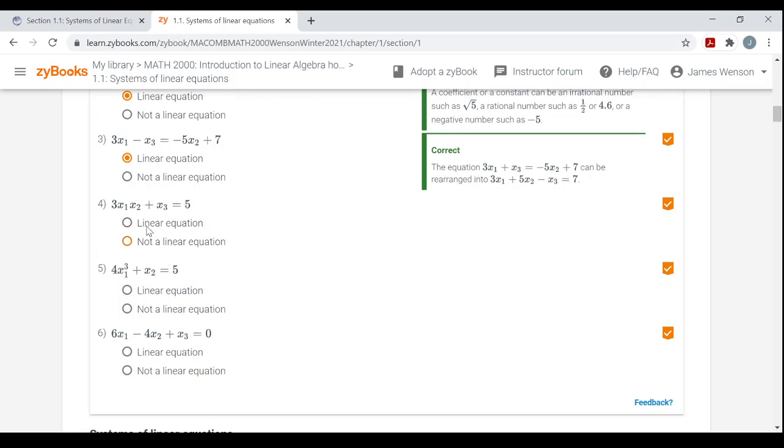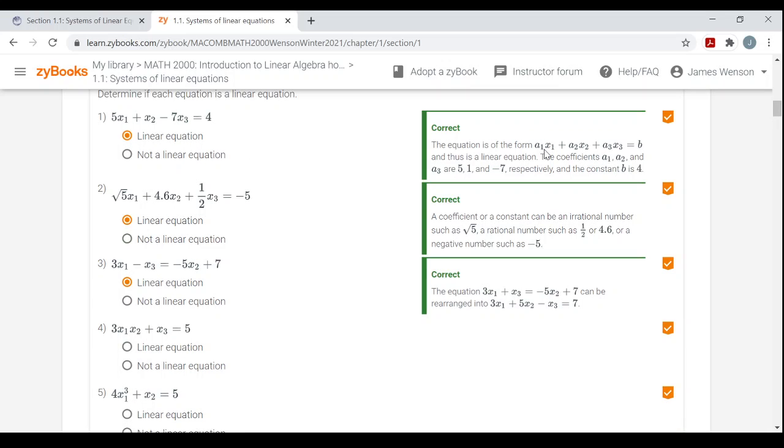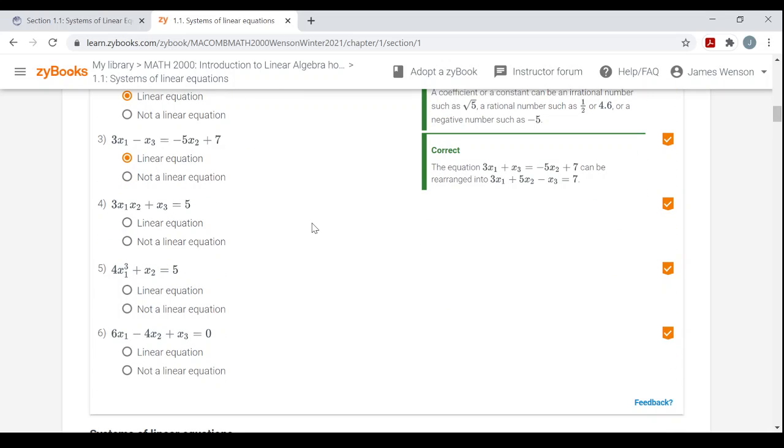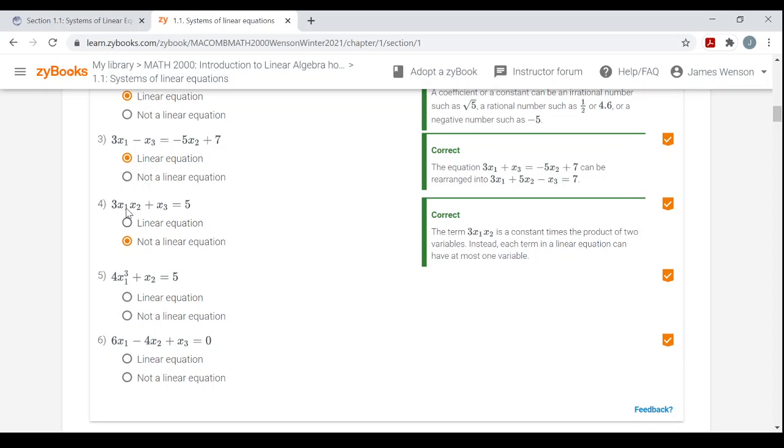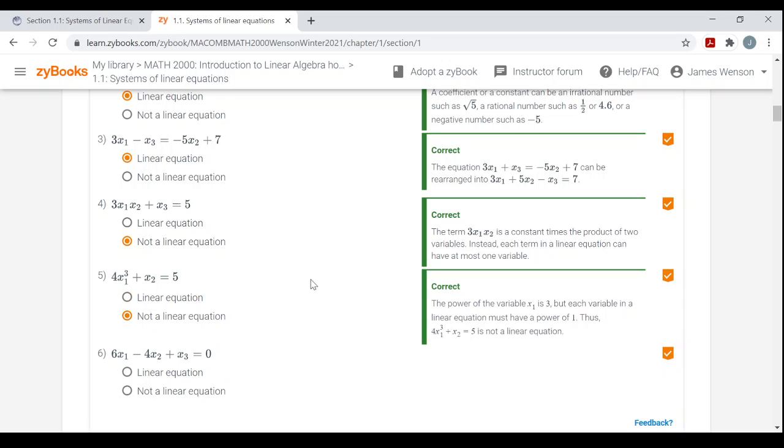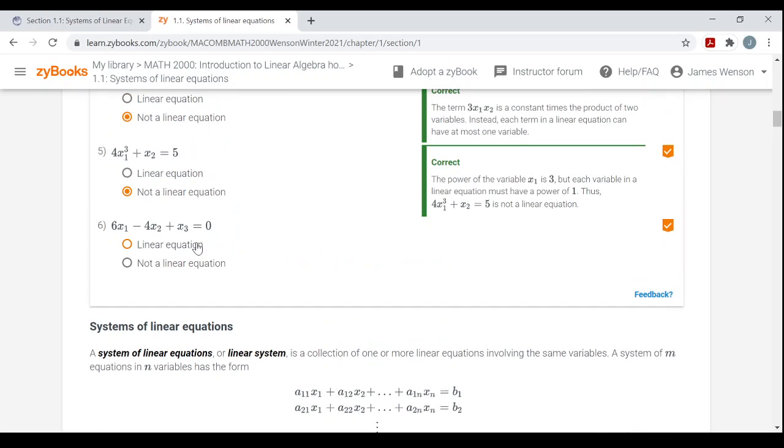All right, maybe I'll do some just for this first one, because we haven't seen any that aren't linear yet. These two are not linear. The reason is, look at the term with the variables. It's a number times a variable to the first, but then times another variable. So it doesn't take on this form where each term in a linear equation is just a number times a variable to the first power, or just a number itself. So that's not linear because of the x1 times x2 term. And this is not linear because of x1 cubed. It's not to the first power. All right, so let's say 6 is linear. Might as well throw it in there.